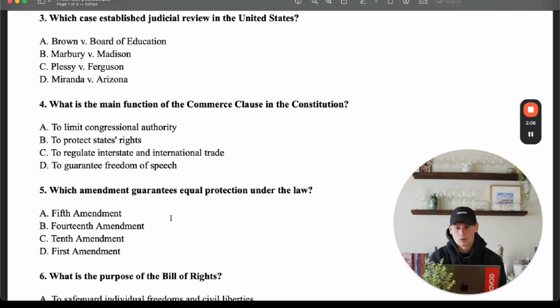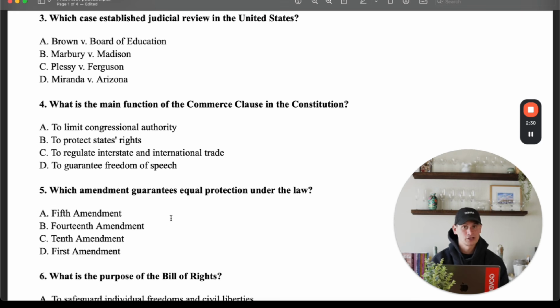Now, number 3, which case established judicial review in the United States? A is Brown versus Board of Ed, B is Marbury versus Madison, C is Plessy versus Ferguson, and D is Miranda versus Arizona. So we know that D gives us our Miranda rights. If you've ever seen a cop show, it says you have the right to remain silent. Anything you say can and will be used against you, blah, blah, blah. That is from Miranda v. Arizona. You need to be aware of your rights before you are arrested.